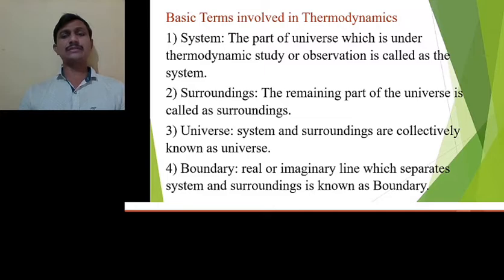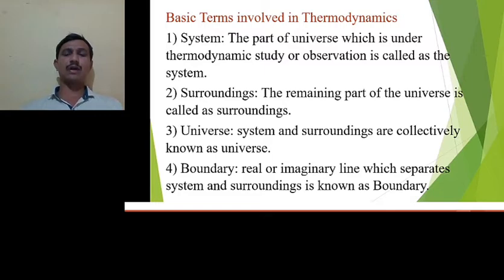Next term, that is the universe. The system and surroundings are collectively known as the universe. So hot water present in the beaker and the remaining part other than hot water is the universe. Another example, hot tea present in the cup and the remaining part other than that hot tea is the universe. Boundary: an imaginary or real line which separates the system and surroundings is known as the boundary.